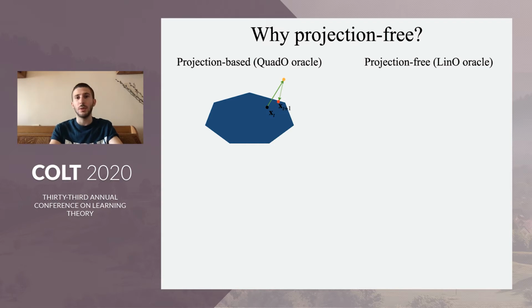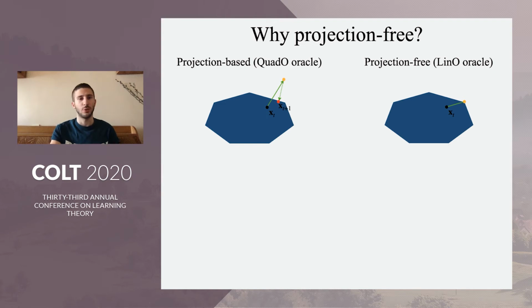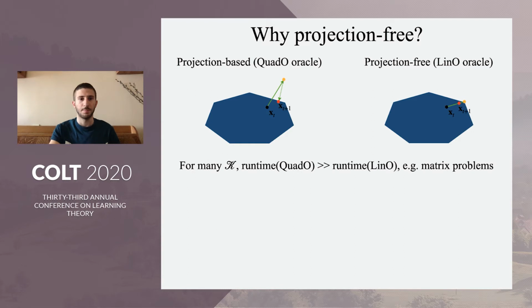On the other hand, projection-free methods use linear optimization, and they try to stay inside the constraint set. This works more like you choose a direction to move towards, and then you move a certain amount in that direction so that you never go outside of the constraint set.